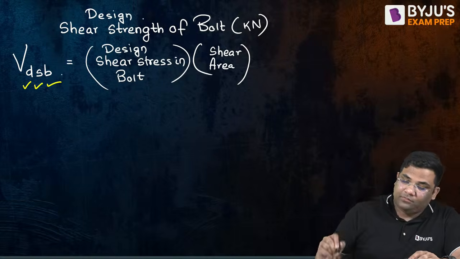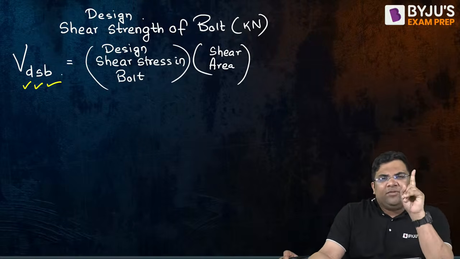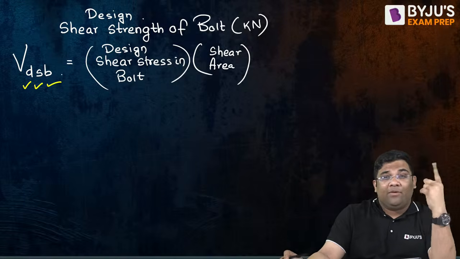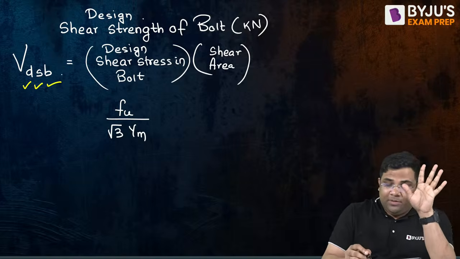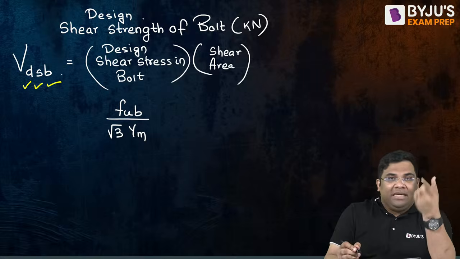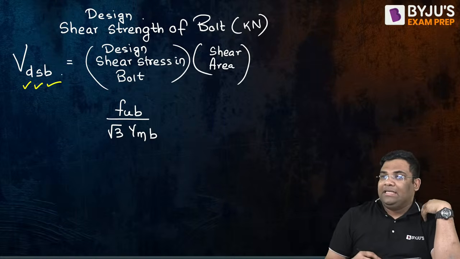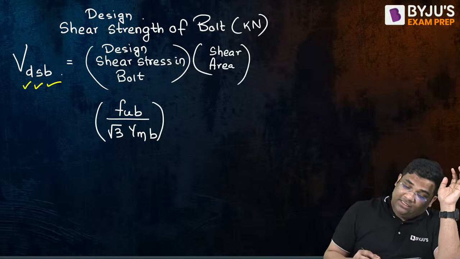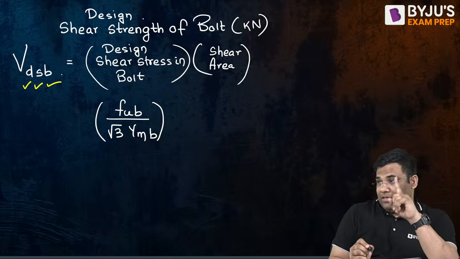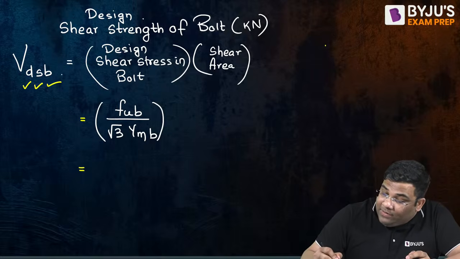Now, how to find out the design shear stress in bolt? It is very similar to what we have done in the weld. For weld, it was fu by root 3 gamma mw. So here, instead of fu, it will be fub because we are finding for the bolt, and then this will be gamma mb. It's very easy. This will be the design shear stress in bolt. The area we will see later. Don't worry.